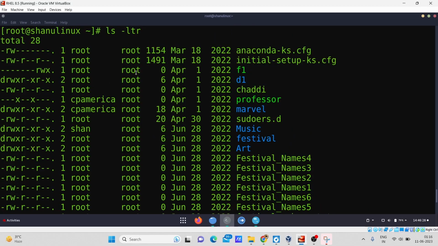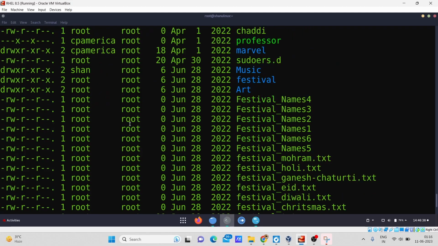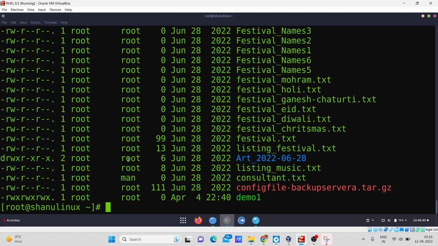So you can say this is my root directory and this is the name of my file and their user ownership, and this is the group ownership name. So this is how it looks like. The one thing I want to say is that I can't change the ownership and the group ownership from my personal user like Shan. I need to first log in into my root user, and only then can I change.